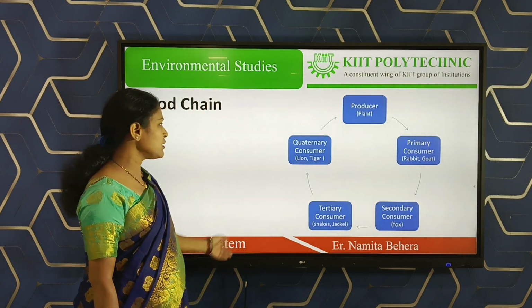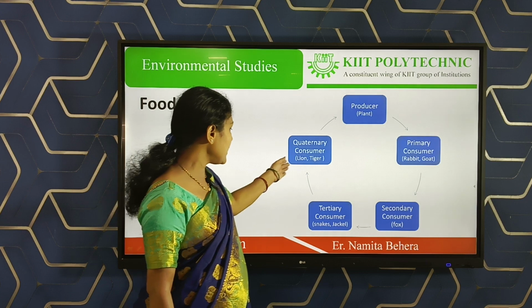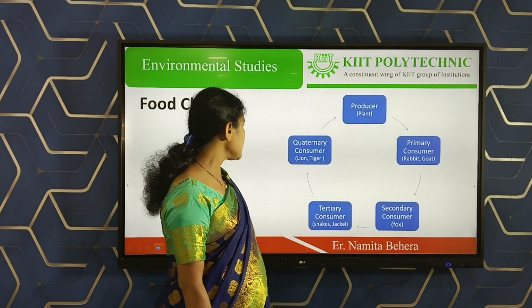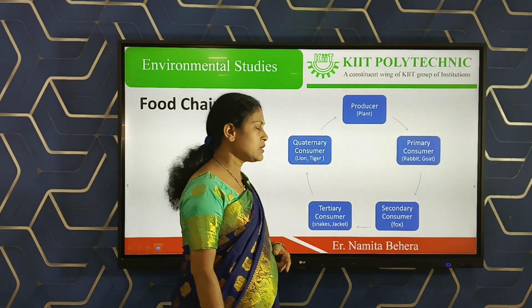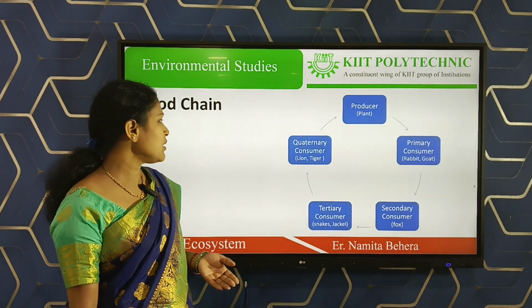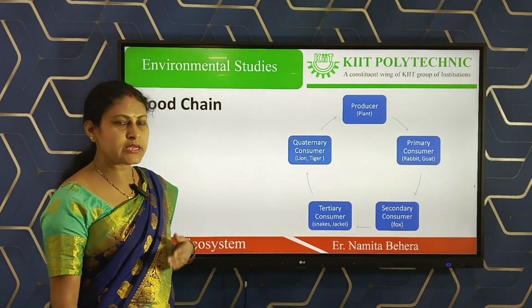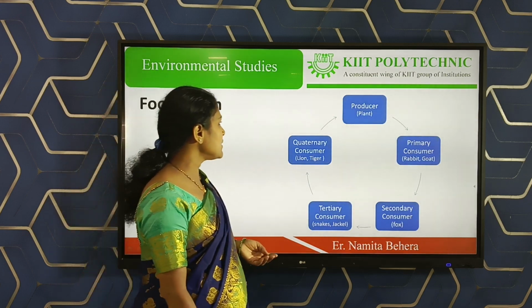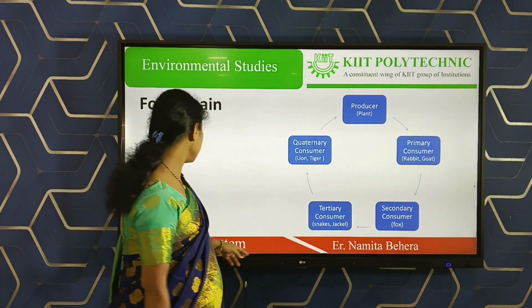The last one is the quaternary consumers. Quaternary consumers can eat the tertiary consumers. So these are called the quaternary consumers. These are the single link pathway between the different trophic levels. So these are called food chains.